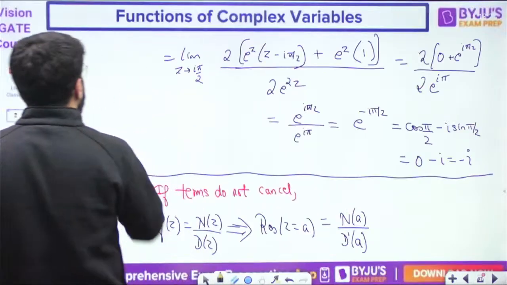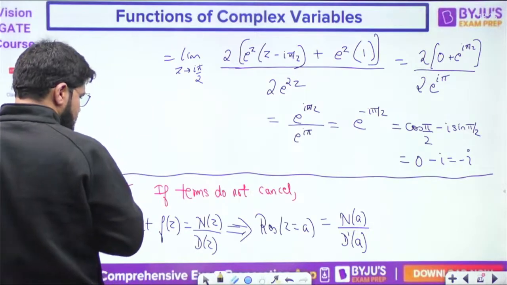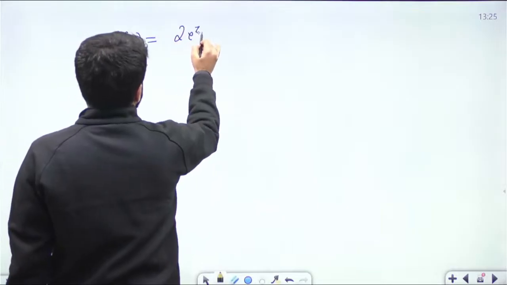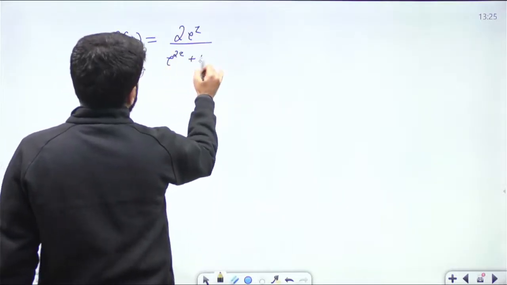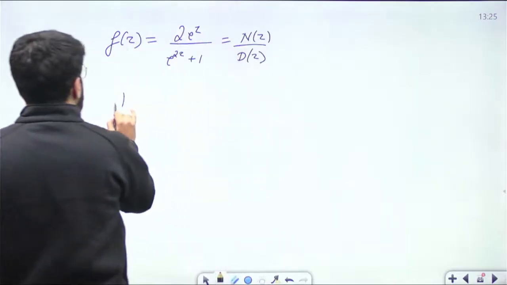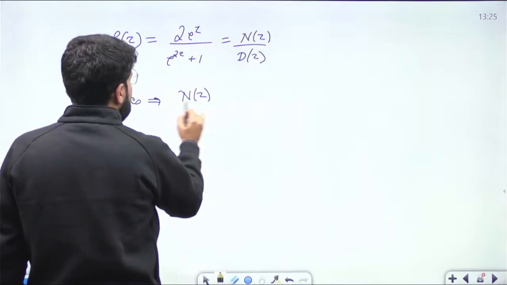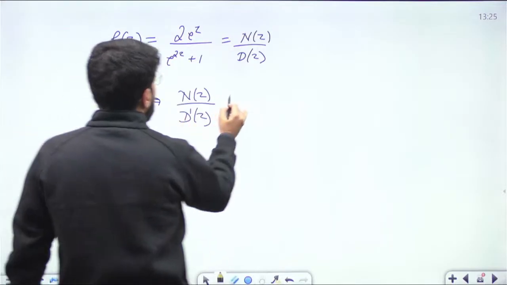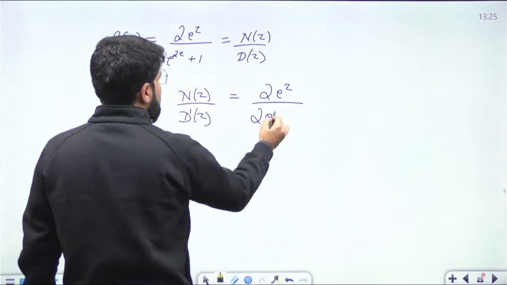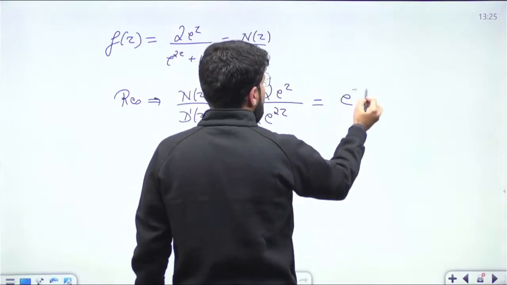तो क्या बोला है, मेरे पास है f(z). I have the f(z) that is equal to, in the question we have 2 e power z upon e raised to the power 2z plus 1 and that is N(z) upon D'(z). Okay, residue के लिए a का value बाद में रखेंगे, use the numerator as it is and put down the derivative of the denominator. So numerator is 2 e power z upon differentiation of denominator 2 e power 2z. 2 से 2 cancel, e power z upon e power 2z will be e की power minus z.